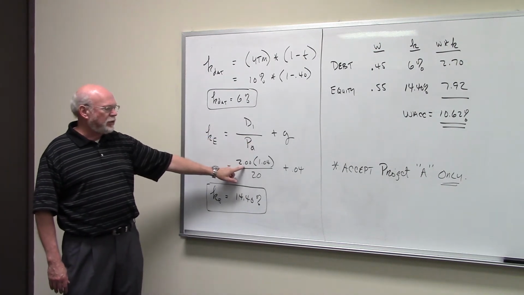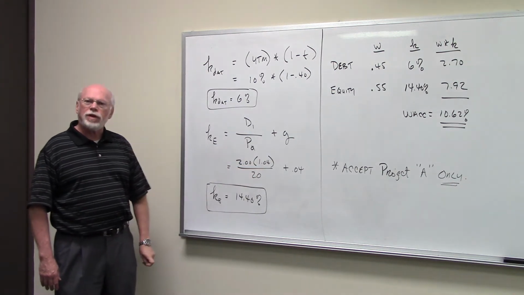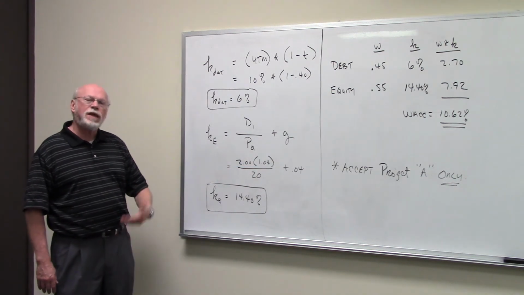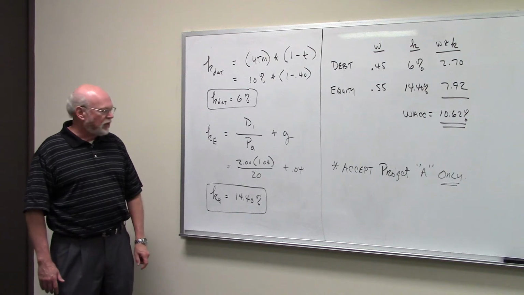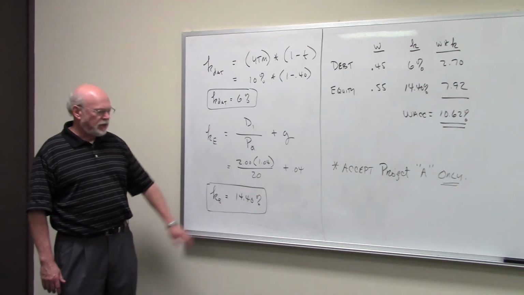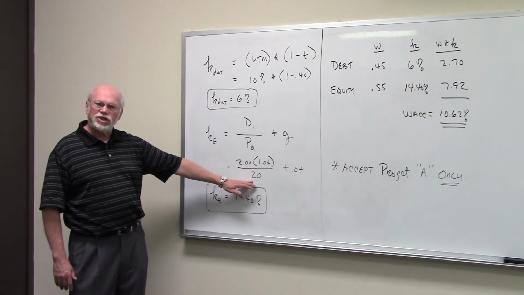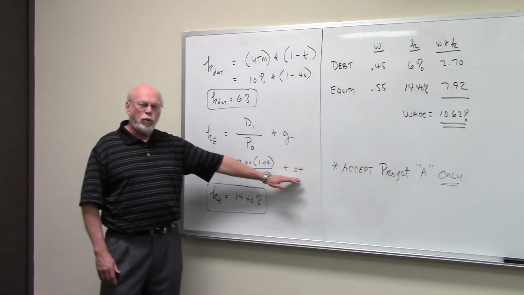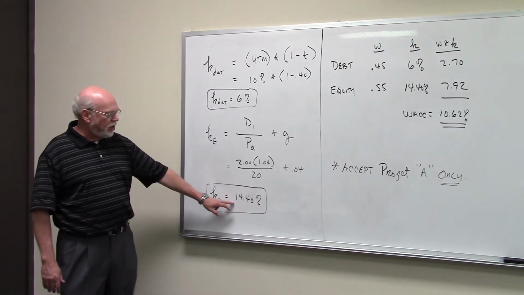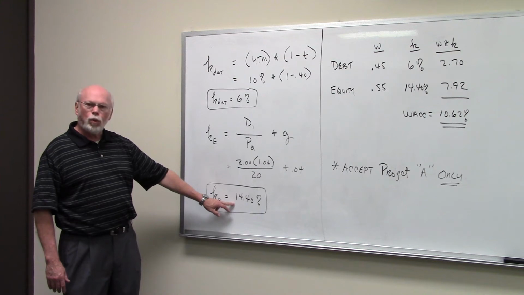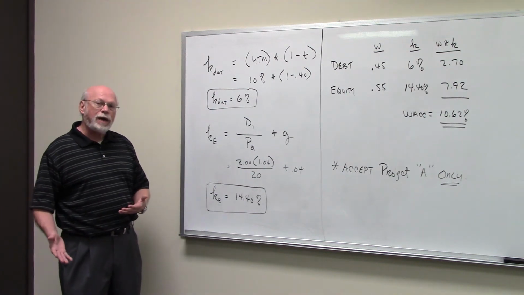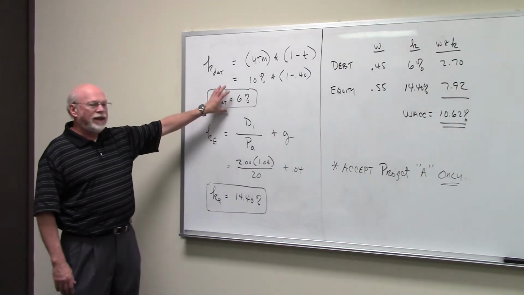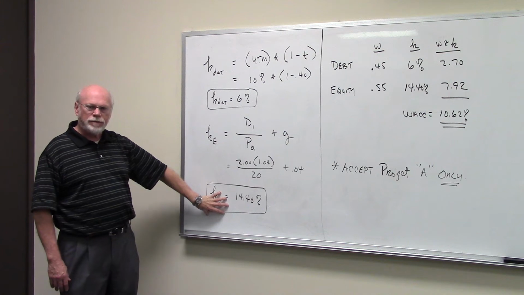So if you take D0 and multiply it by 1 plus the growth rate, 1.04, that gives you D1. So that's going to be $2.08. Divide that by the price of the stock in the market, add 0.04 to that, and then you calculate it, you get something like 0.1440 or 14.40%.